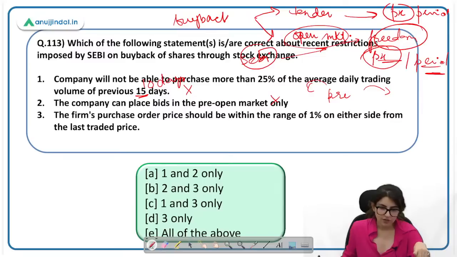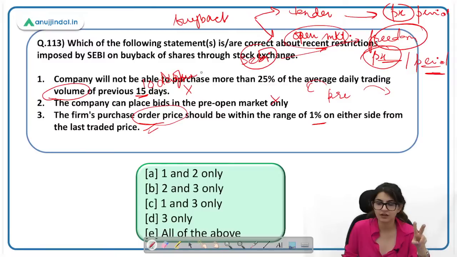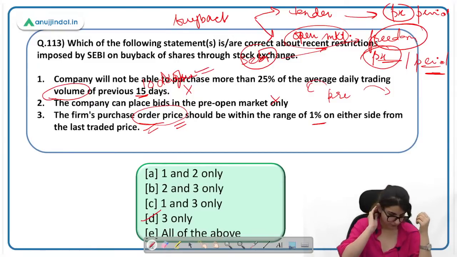Then firm purchase order price. The firm's purchase order price should be within the range of 1% on either side of the last traded price. This is correct. So here the order price is covered and here the volume, a restriction on average trading volume. So SEBI imposed restrictions in both ways, on volume and on price. So companies' freedom became a bit less when it comes to buyback of securities. Here the correct answer will be D. 3 only. Aditi, everybody is right here. Okay.